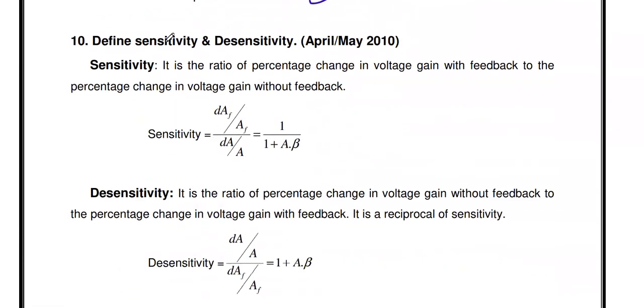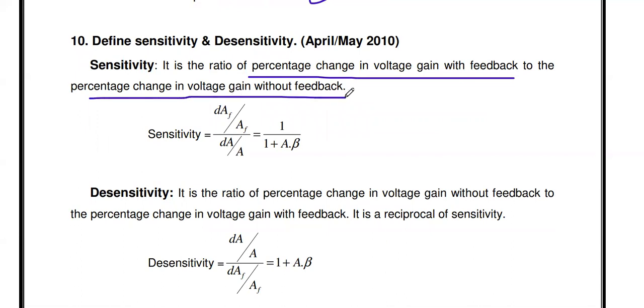Then the next question: define sensitivity and desensitivity. Sensitivity is also one of the university questions. It is defined as the ratio of percentage change in voltage gain with feedback to the percentage change in gain without feedback. Due to temperature or atmospheric changes, how much percentage change in gain with feedback divided by how much change in gain without feedback, that ratio we call the sensitivity of the amplifier.